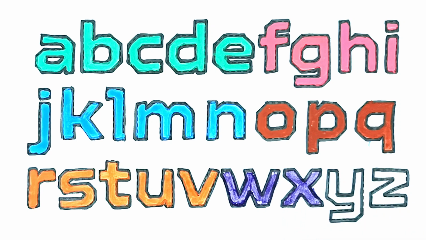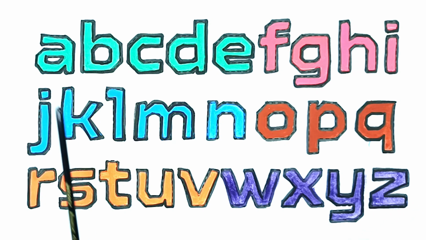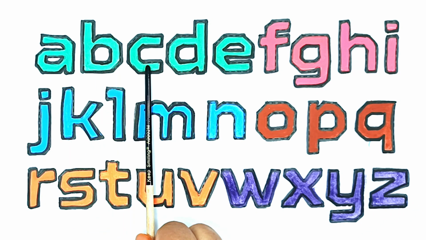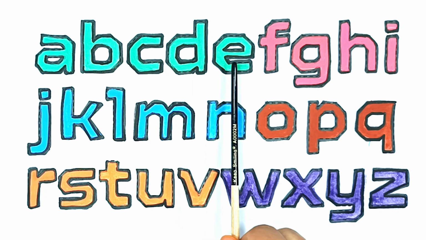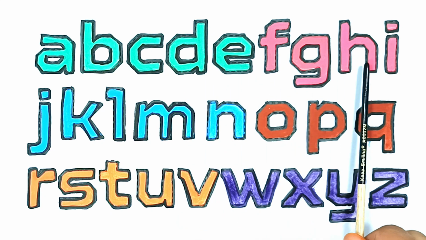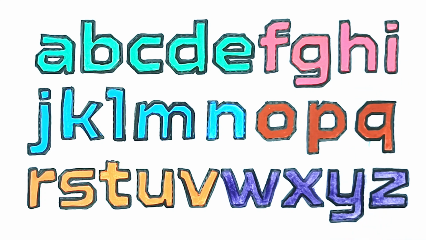X for xylophone. Y for yacht. Z for zebra. A, B, C, D, E, F, G, H, I, J, K, L, M, N, O, P, Q, R, S, T, U, V, W, X, Y, Z.